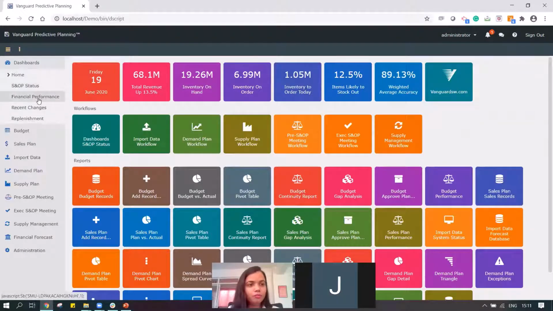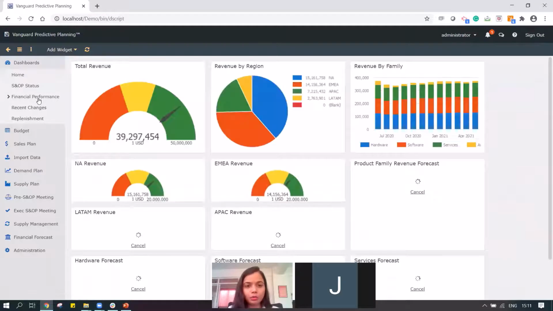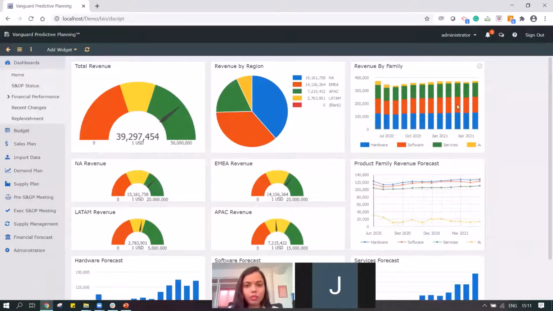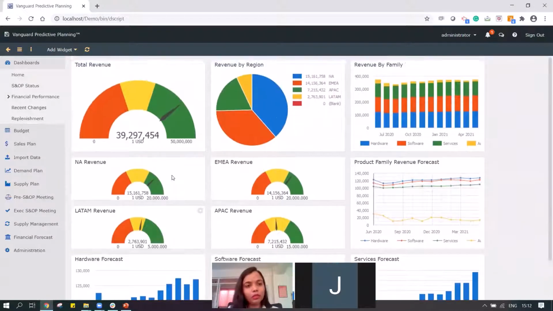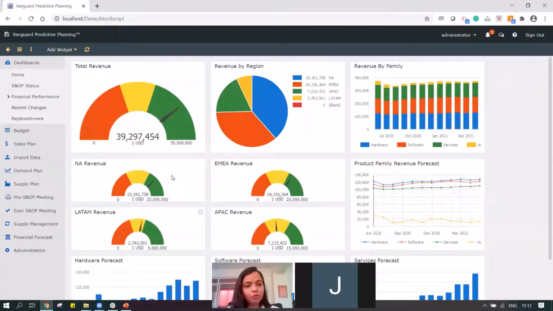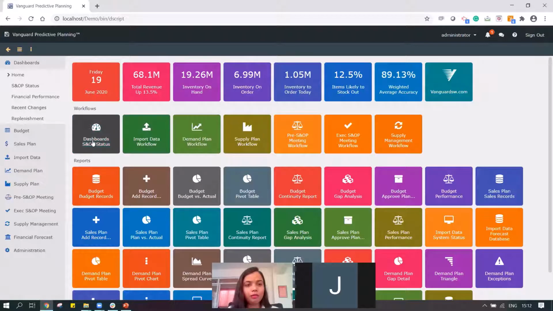So we also have, say for example, the classic dashboard. Over here we have certain speed dials, some bar charts, some line charts, or bar graphs, etc. So we can also configure any of the other reports or KPIs that we want to monitor for our process. That's also available. If I go back over here, from the workflow links that I have, I can quickly move to my demand plan section, from where my plan would start.